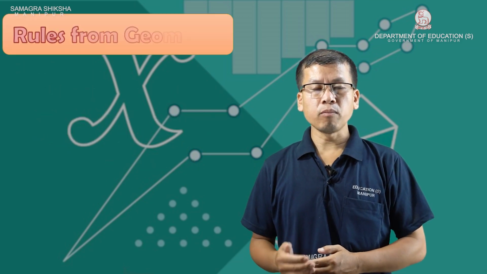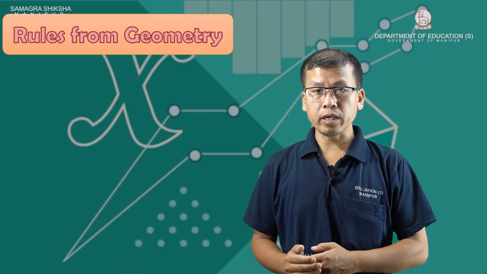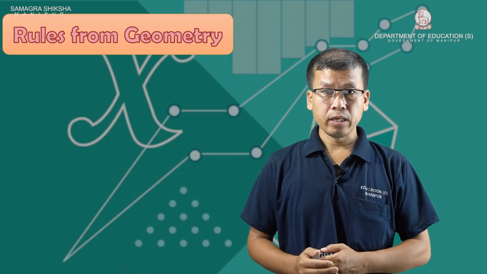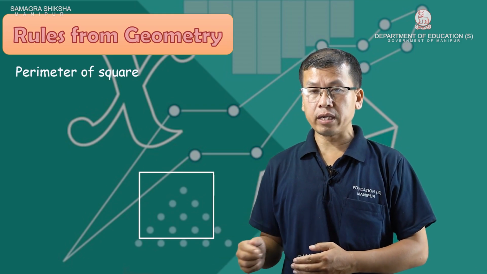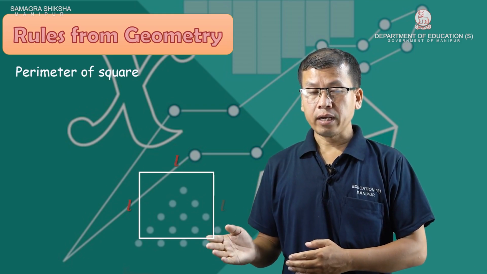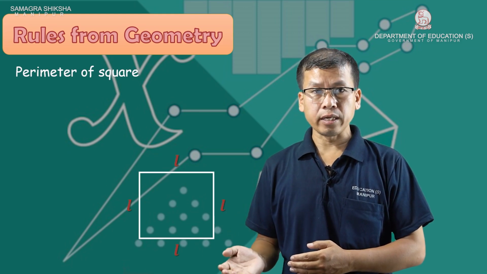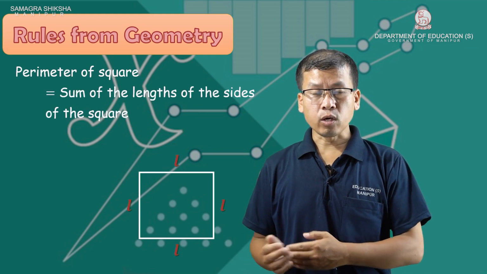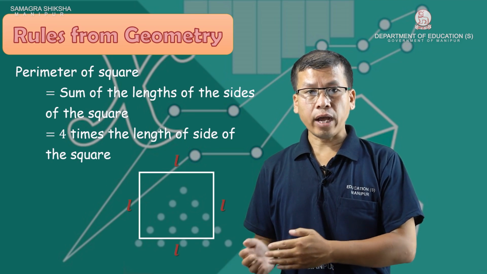Rules from geometry. The perimeter of any closed figure is the total length of its boundary. Let us take a square, with side length L. A square has all four sides equal in length and all four angles are 90 degrees. So the perimeter of a square, the sum of the lengths of its sides, is 4 times the length of a side of the square.